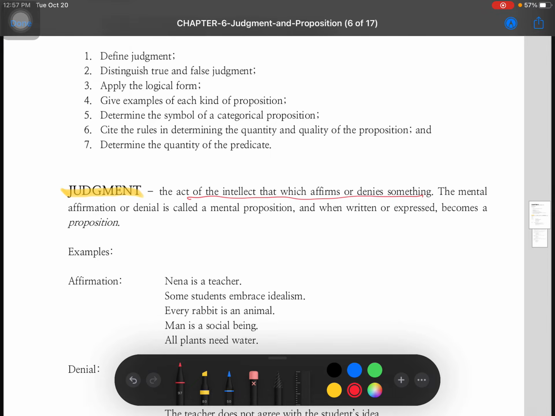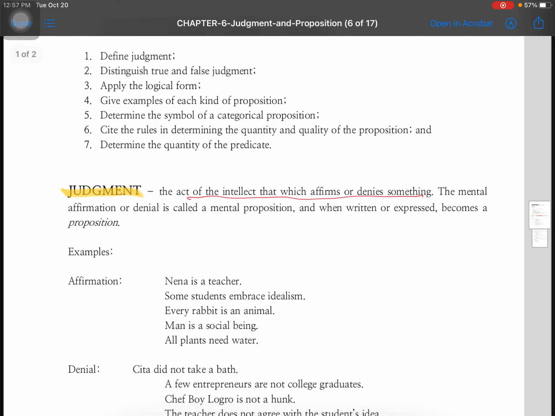So the mental affirmation or denial is called a mental proposition, and when written or expressed, becomes a proposition. So judgment is also called a mental proposition, and when it is already externalized, then it becomes a proposition. Now, there are examples that I gave here.